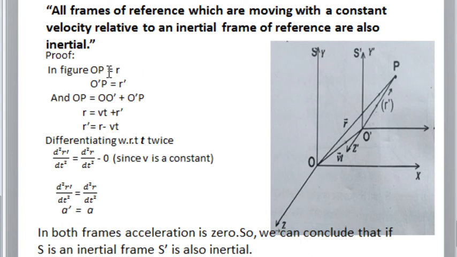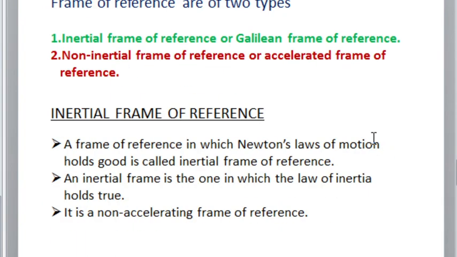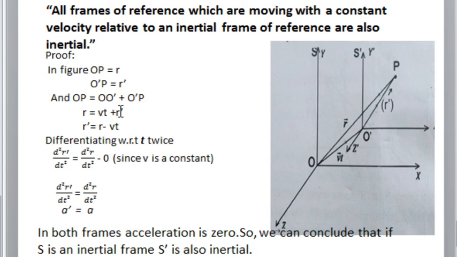Then in the figure, from O to P we have drawn a position vector r. So OP is equal to r. Similarly, O dash P is equal to r dash. From vector calculus, if we know the two vectors OO dash and O dash P, we can easily find OP simply by adding them: OP equals OO dash plus O dash P.